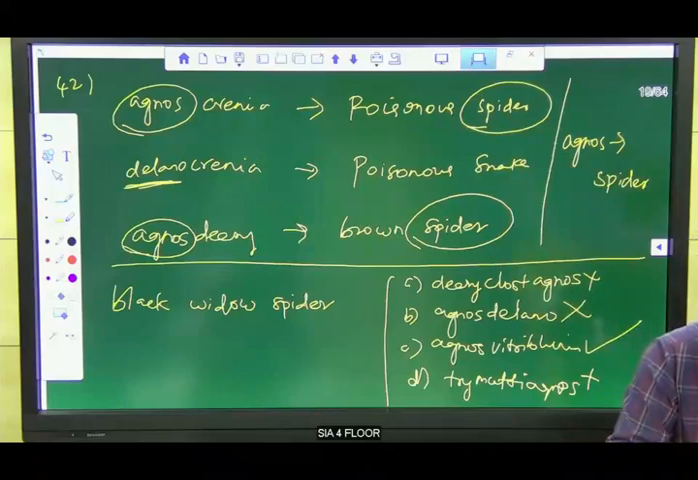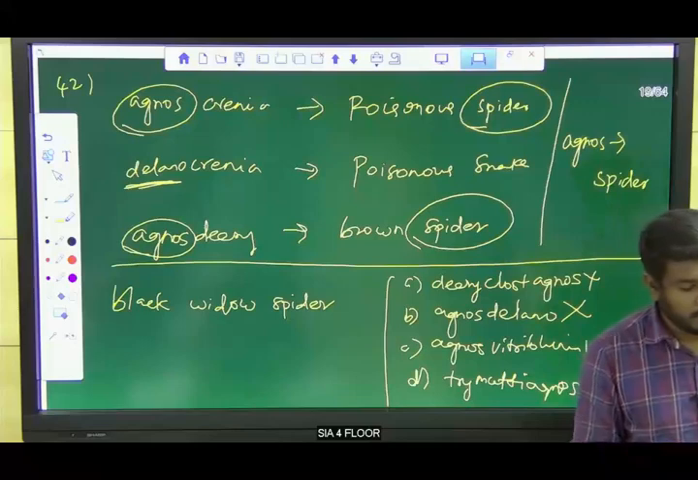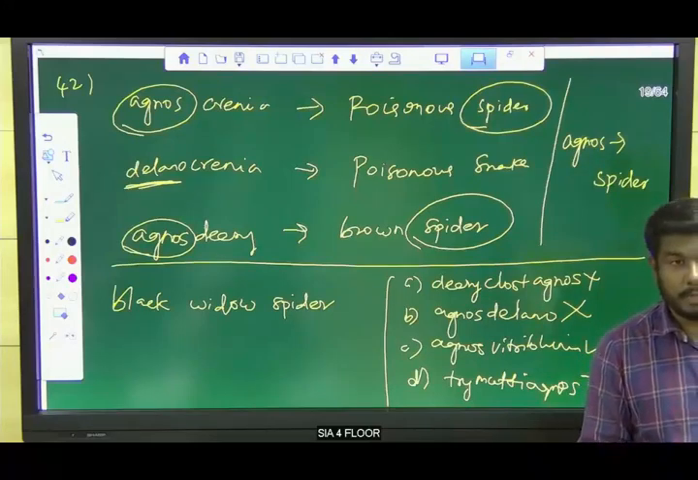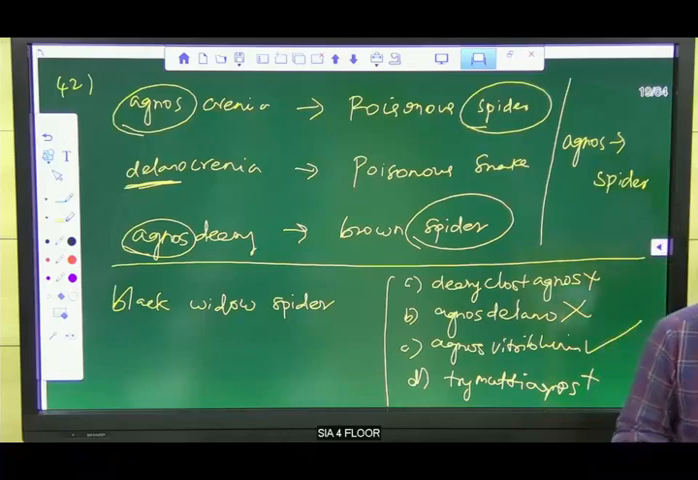The ones who told me initially were Ragul Raja, Suresh, very good. Hemant, Divakar, very good. And one more guy, Santosh Kumar, very good. Kavi, Hemant, thank you. So the answer is not D. The answer is C, agnos vitriblunin. The answer is not D, the answer is C.